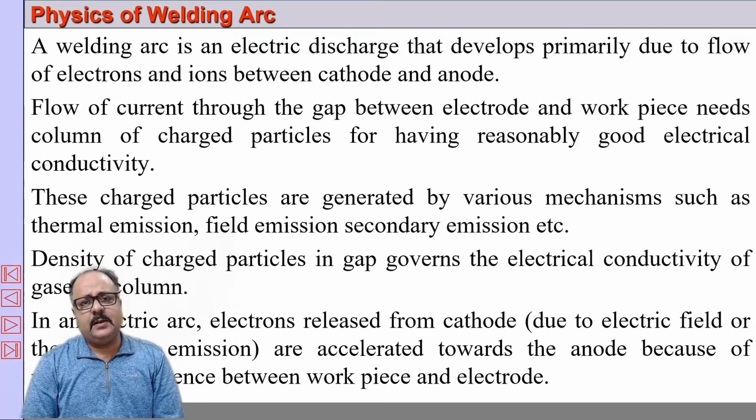There are several such processes which are based on arc heating, like shielded metal arc welding, SMAW, like gas metal arc welding, GMAW, like gas tungsten arc welding, GTAW. This nomenclature I am following is American Welding Society nomenclature. Then we have submerged arc welding, SAW, atomic hydrogen welding, plasma arc welding. So there are various types of arc welding processes, and we will be discussing most of them.